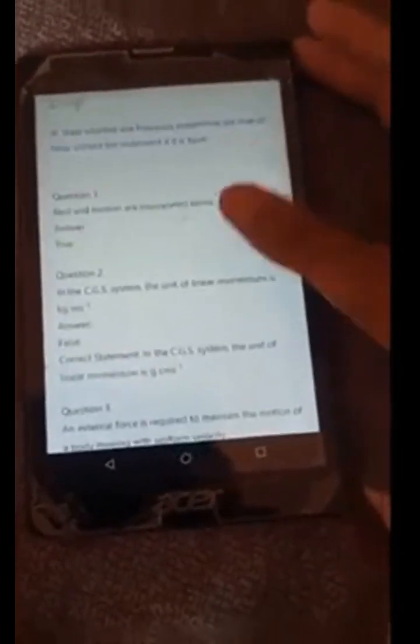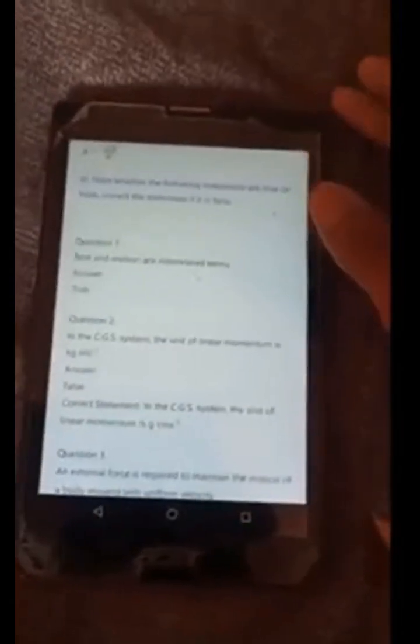Question 19. Mass of the Earth is 5.972 × 10^24 kg. The relation between acceleration due to gravity g and the universal gravitational constant G is g = GM/R². State whether the following statements are true or false. Correct the statement if it is false.